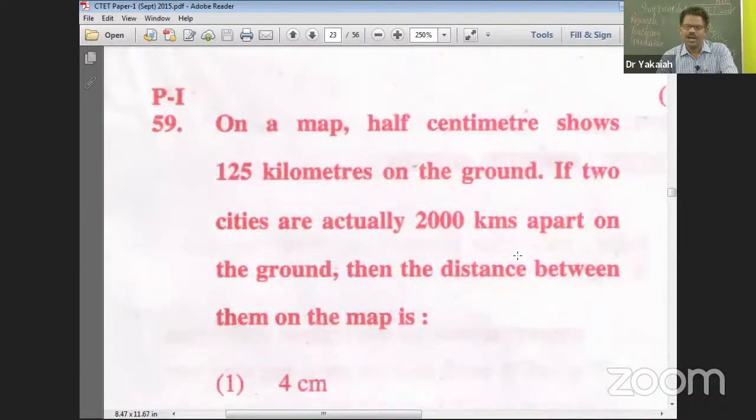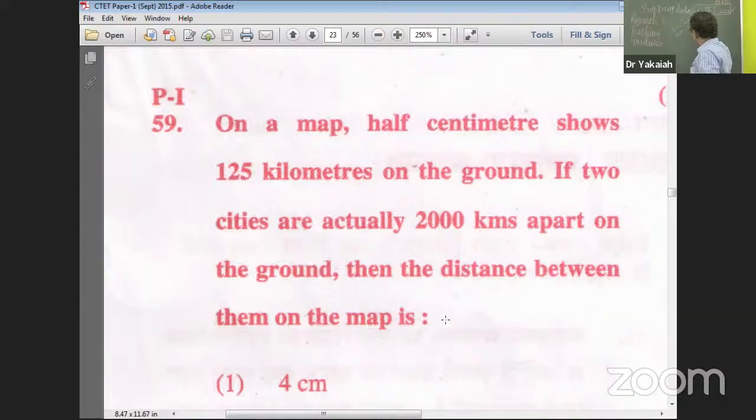59. On a map, half centimeter shows 125 kilometers on the ground. If two cities are actually 2000 kilometers apart on the ground, then the distance between them on the map is... The unitary method. I was saying, like the one popular antibiotic in your medicine, one method in mathematics is the unitary method. If you learn that, at least you will be able to solve 2-3 sums. Okay, so here you can use the unitary method. How? On a map, half centimeter shows 125 kilometers. If half centimeter is 125 kilometers, 1 centimeter will become how much?